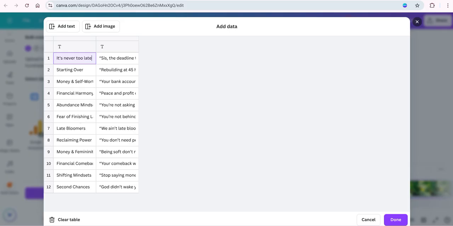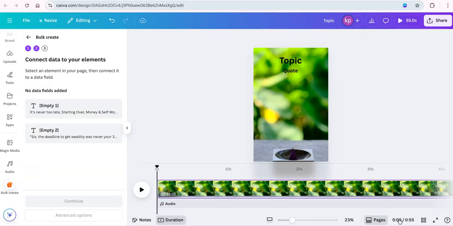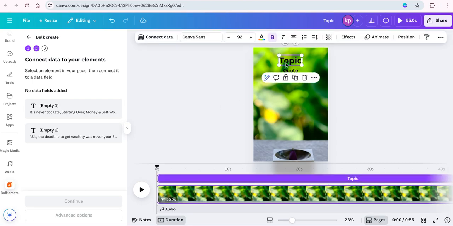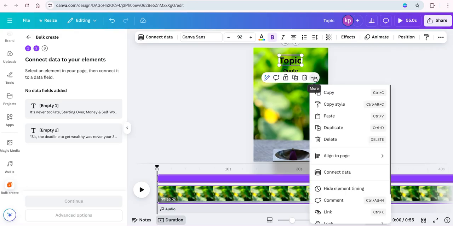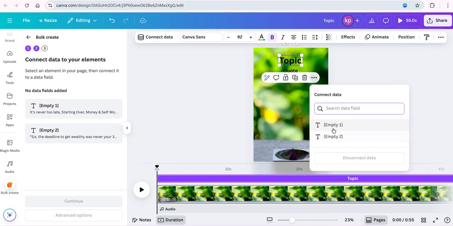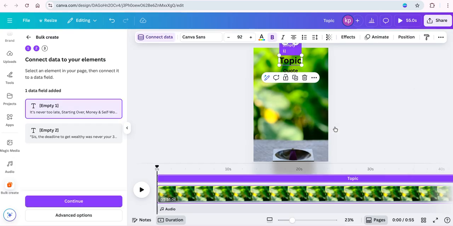All right, now we're going to say done down here on the purple bar. Now we have everything we need. So let's click on the first text bar that we entered that says topic, and you already know what we're going to do. We need this little ellipsis over here, the three dots on the side. We want to touch that and say connect data. It's going to ask which data you want, number 1 or 2. We're going to say, give me number 1 for the topic.